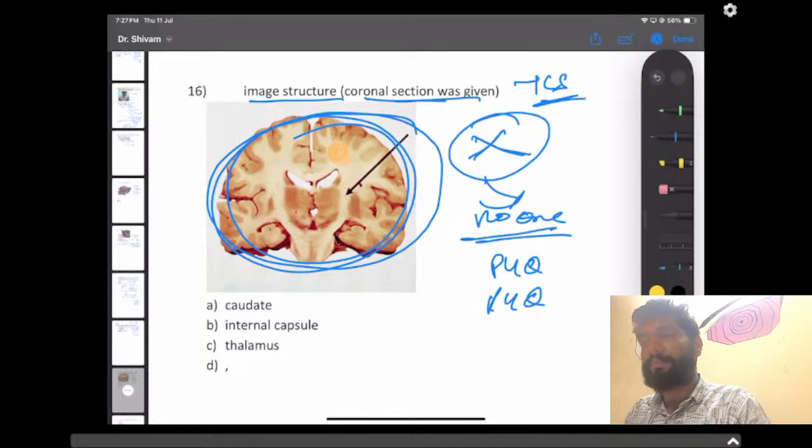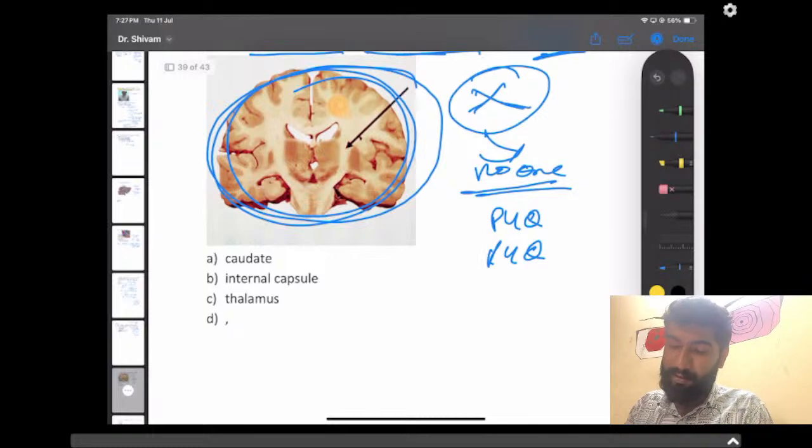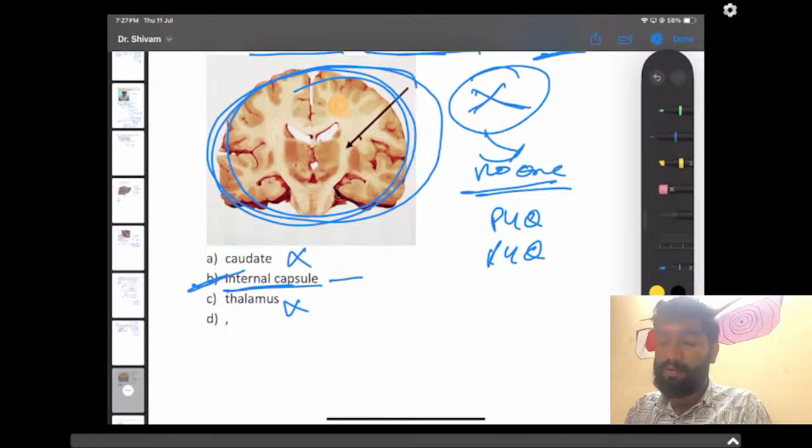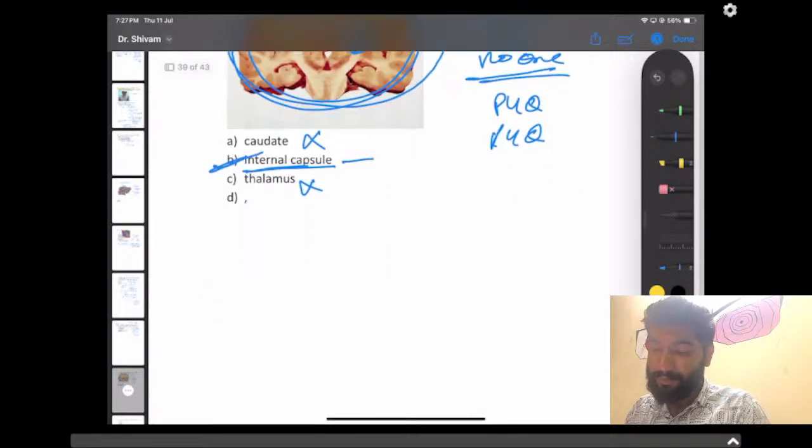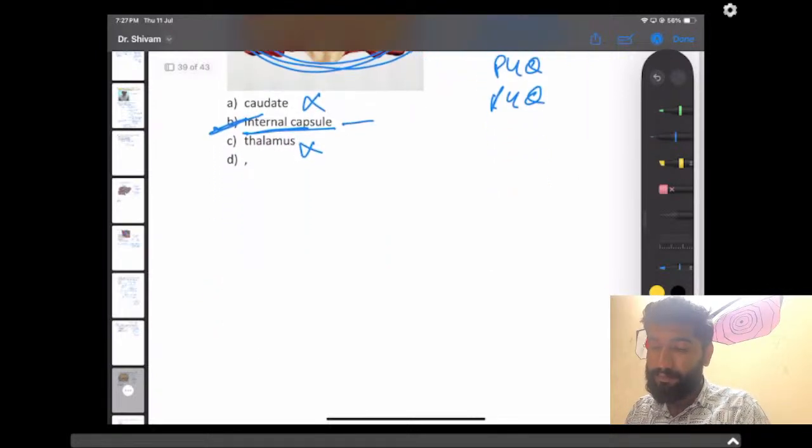Right, guys? I will not mark the answer for you for this question, because I know everyone here has got the answer correct, right? So here it is internal capsule. Internal capsule, yeah, right. Let's move to the next question.